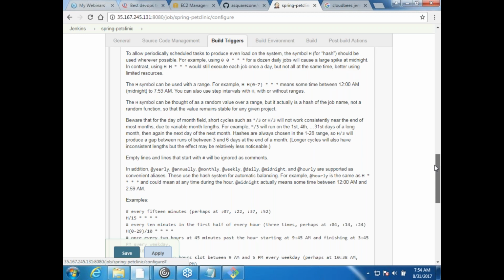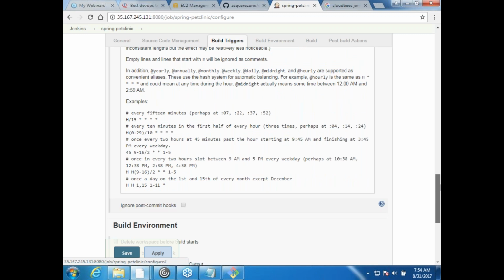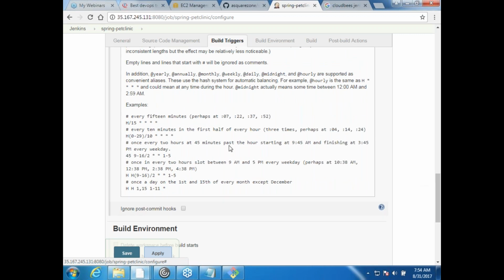Whatever format we give in a cron schedule, the same format goes here. Okay, so here you see some examples. Even if you find it difficult seeing it for the first time in your life, it's absolutely okay. Here you are seeing, right, every 15 minutes. You can copy this and use it over here.